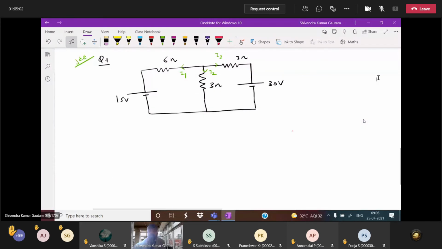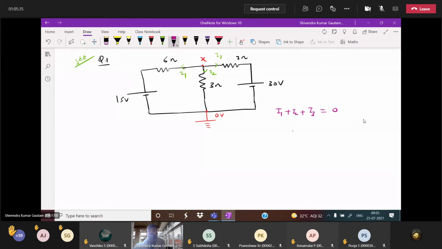See, everyone. First, tell me how many junctions are there here. 2 junctions are there, and one I will make ground. One here I made ground, 0 potential. One here I assume the potential is x. Now tell me what current equation I will write at the junction point. I1 plus I2 plus I3 equal to 0. See, all currents are outgoing at this junction point.